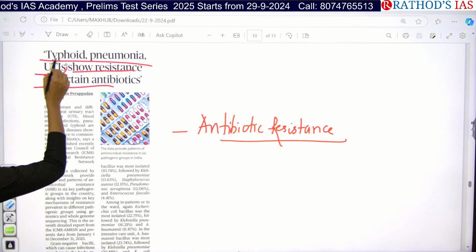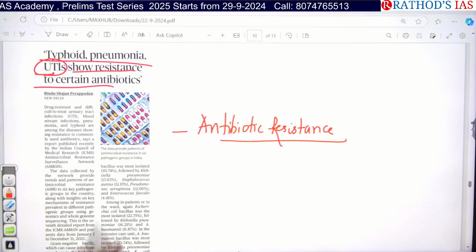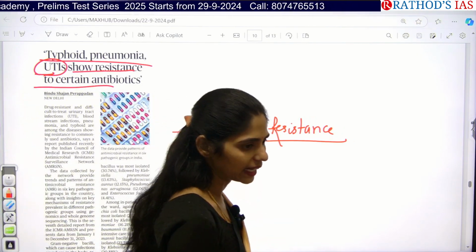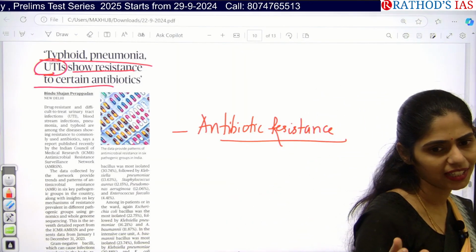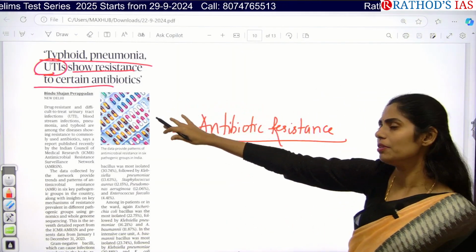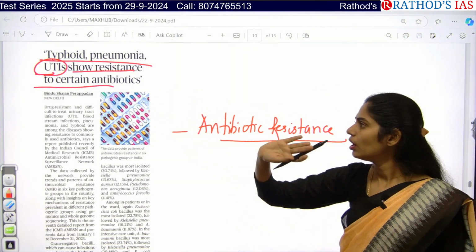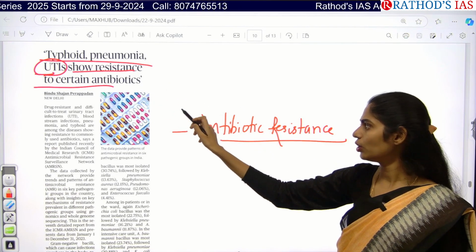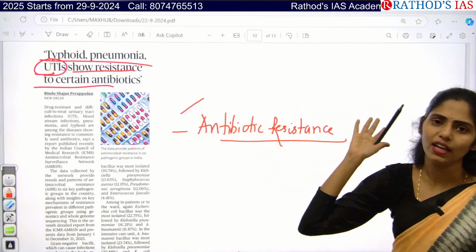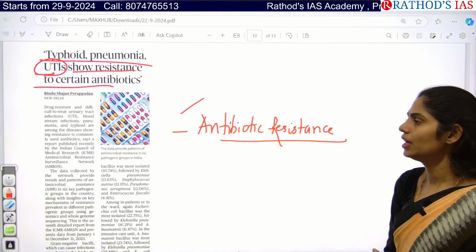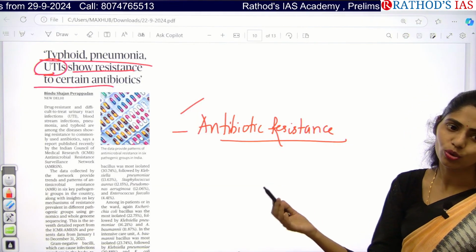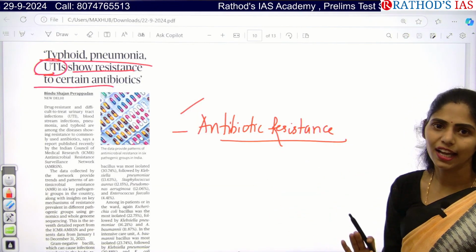UTI is caused by a wide range of things. It may be because of a virus, bacteria, or algae, so the causes are very many for UTI. But typhoid and pneumonia are caused by just bacteria: typhoid by Salmonella typhi and pneumonia by Streptococcus pneumoniae and even Klebsiella as well.